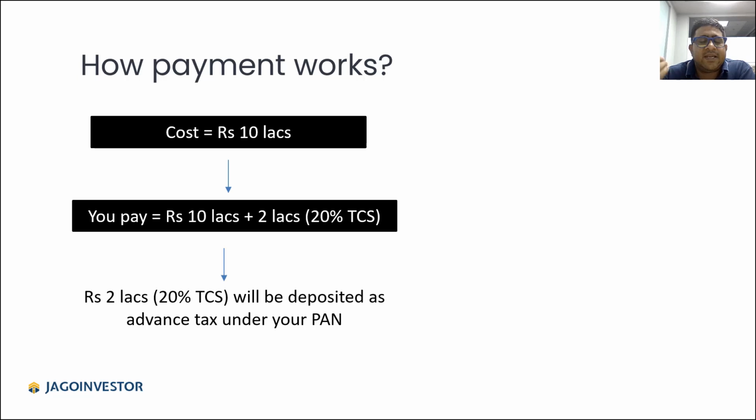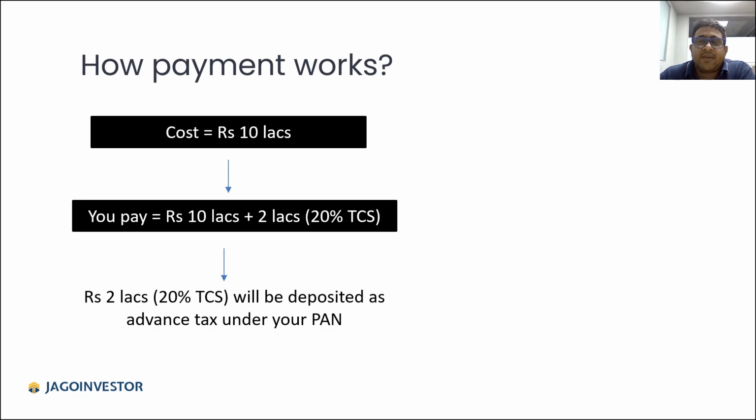For example, if you are sending 10 lakh rupees outside India, then 2 lakhs is TCS, and let's say your entire tax in the year is 5 lakh rupees. You can say that I have already paid 2 lakh rupees, so I will pay 3 lakhs more tax. That way it is just paying in advance.